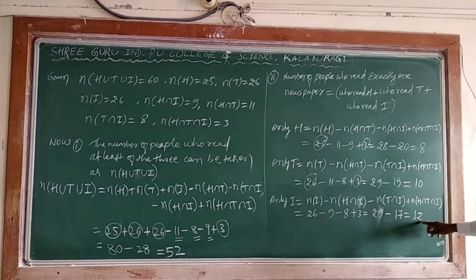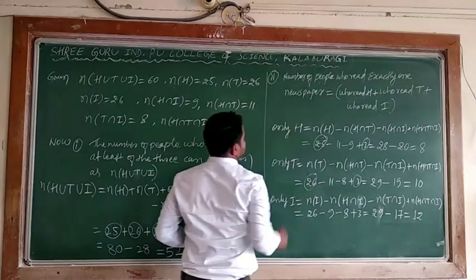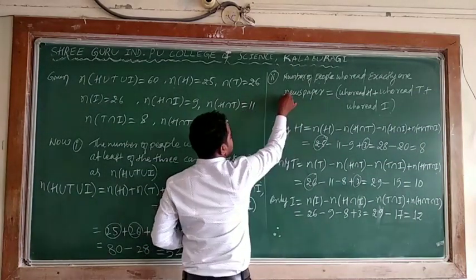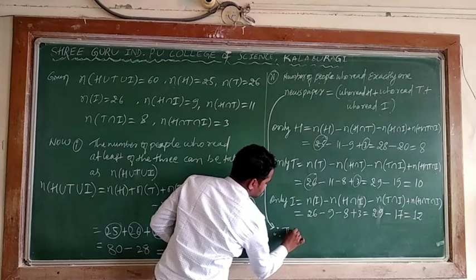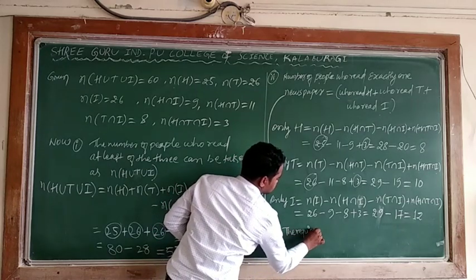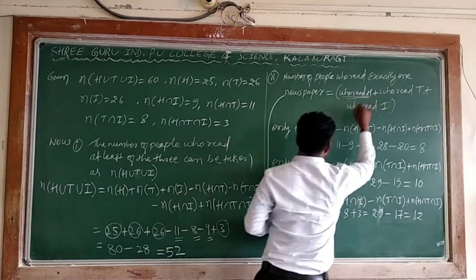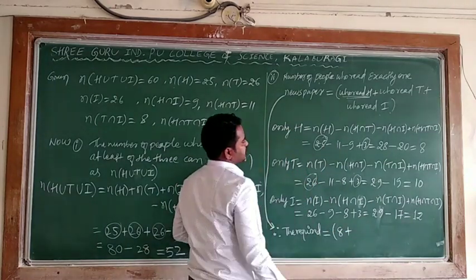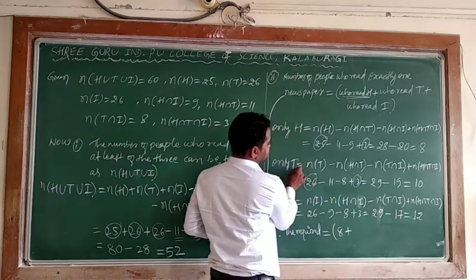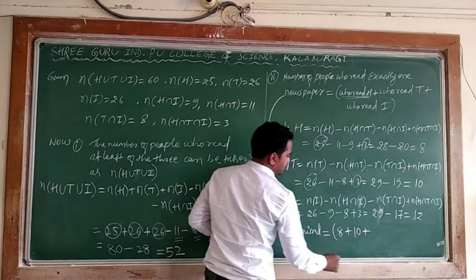Only I. I can say only I plus only T plus only H. Therefore the required result is: who read H only? 8, plus who read T only, considered as 10, plus who read I only, that can be written as 12.